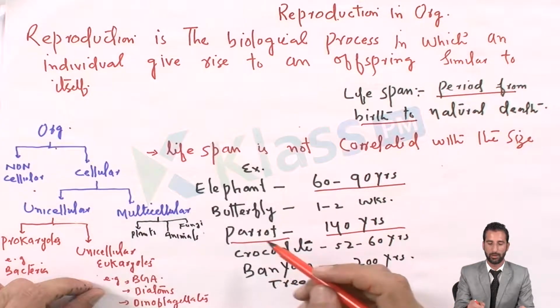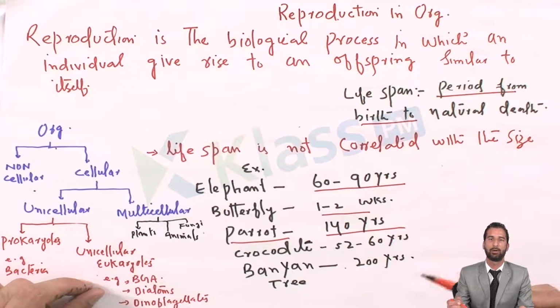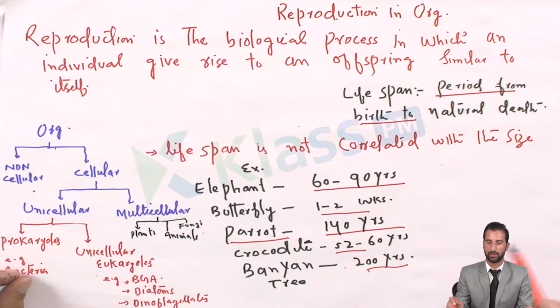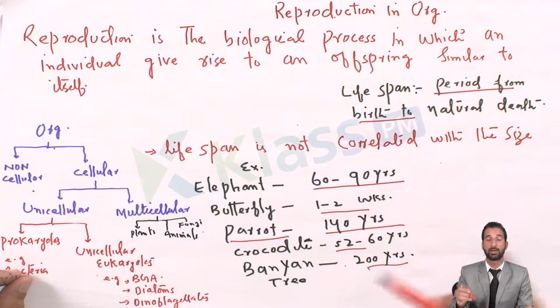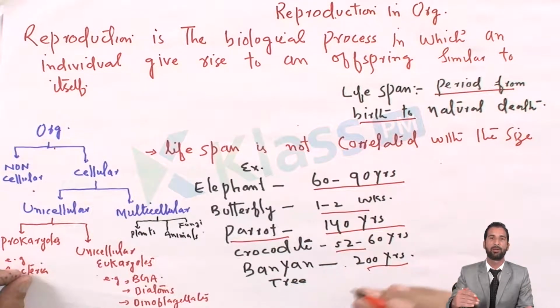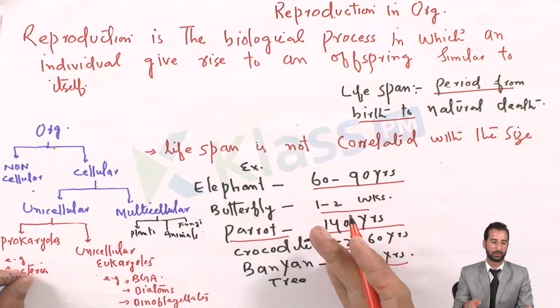I have mentioned some examples: the butterfly has 1 to 2 weeks of lifespan, after that it dies. The parrot has 140 years, the crocodile has 52 to 60 years, and the banyan tree has more than 200 years. This is about lifespan and reproduction, and how lifespan varies, which I have represented with some examples.